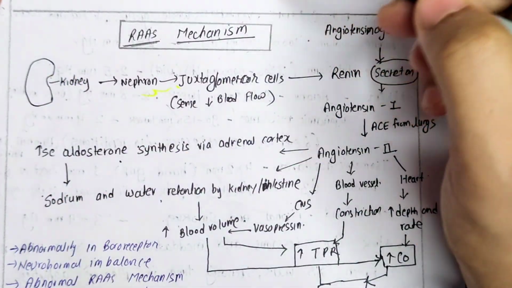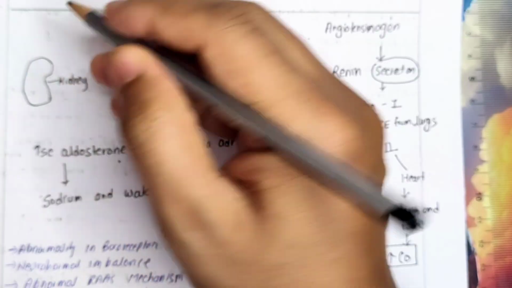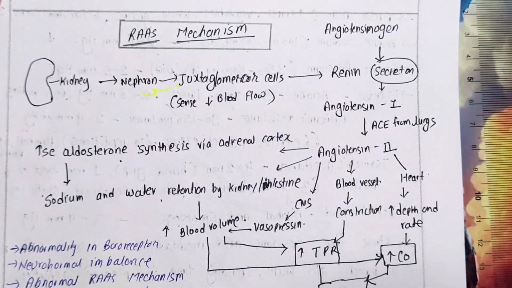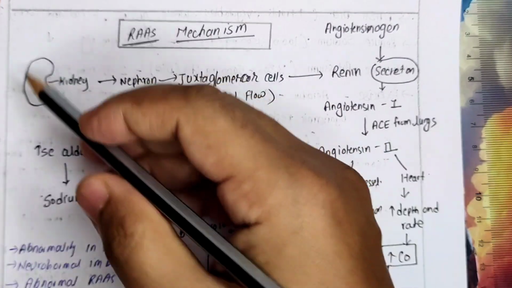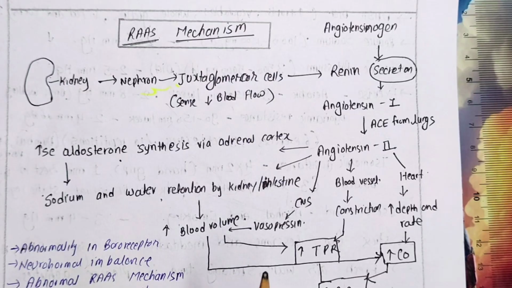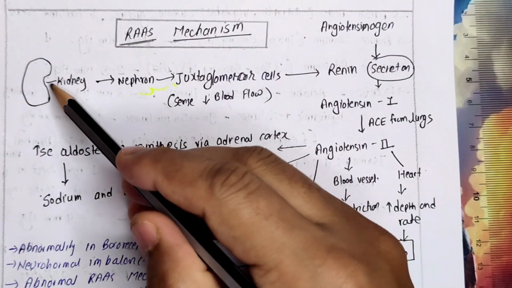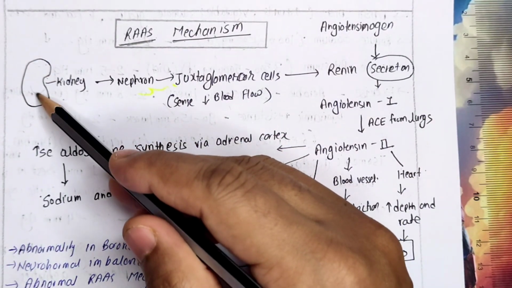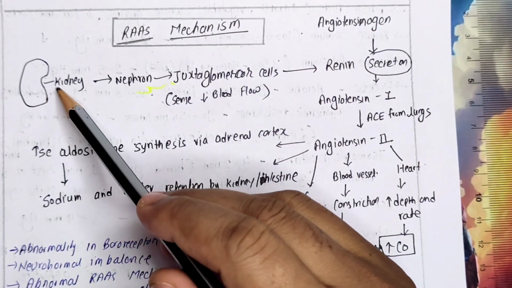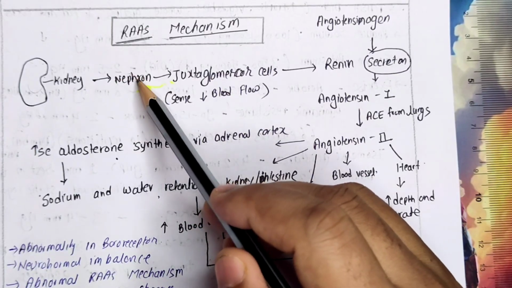Once the blood pressure is low, right? Blood pressure is low means blood will reach in less amount to all the organs. Now kidney is a vital organ which is having a profuse amount of blood circulation for the filtration process. जैसे ही BP will drop down, our blood which is reaching to kidney will also get low. Once this pressure is low, our nephron will sense it.